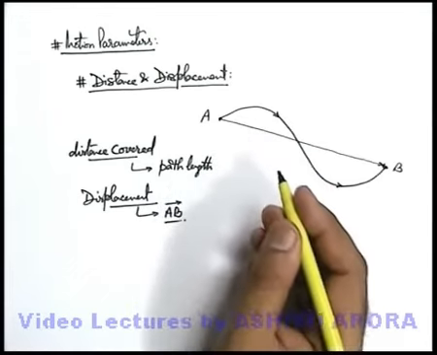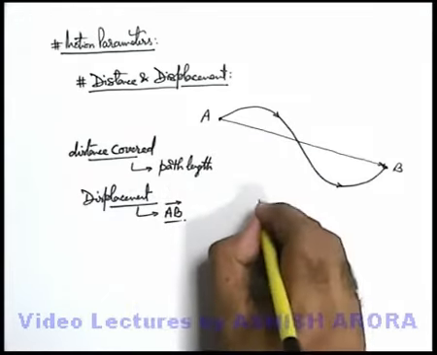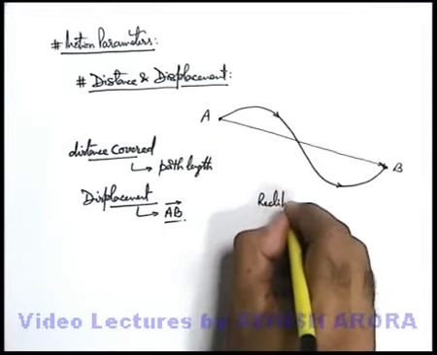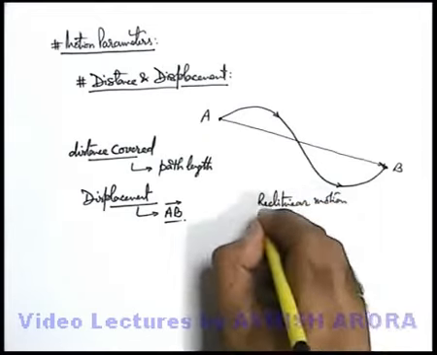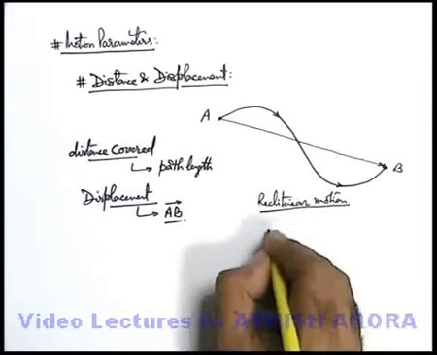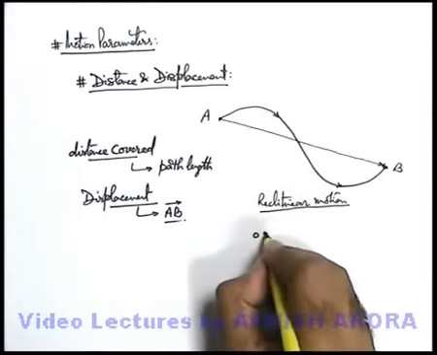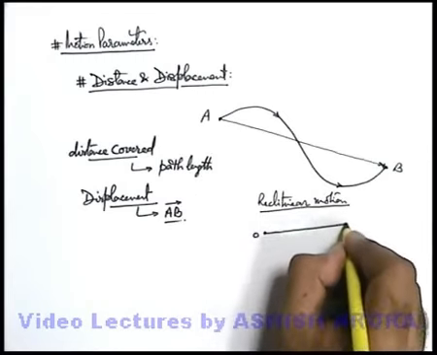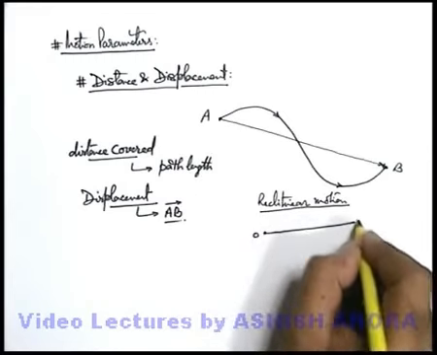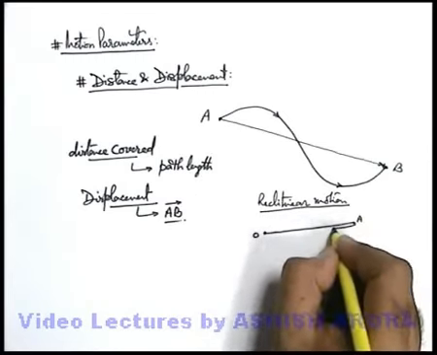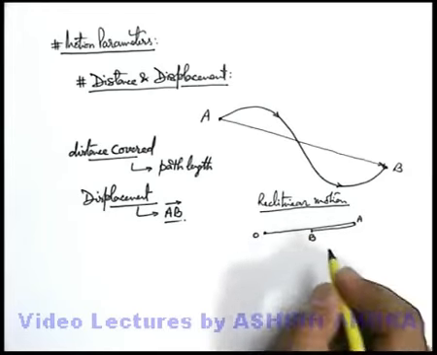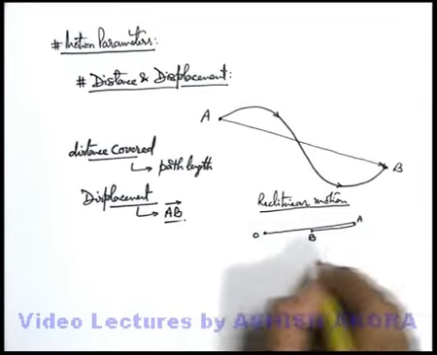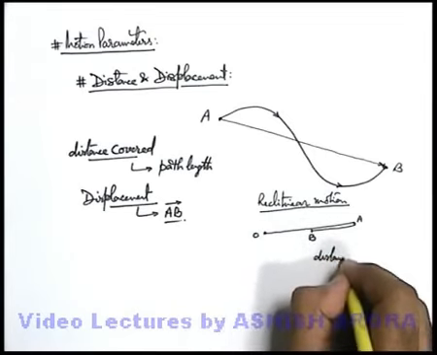Now, say for one dimensional motion, in case of a rectilinear motion, when a body moves along a straight line, it is possible that from a point O a body starts, it moves in forward direction. At some point A it will come to rest, and then it will return back on the same line and reaches a point B.